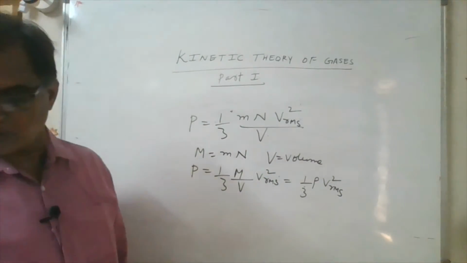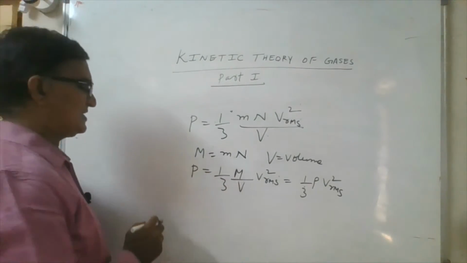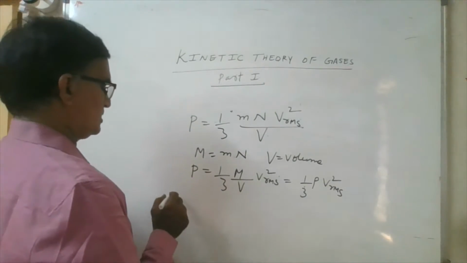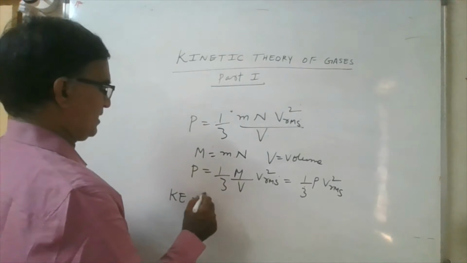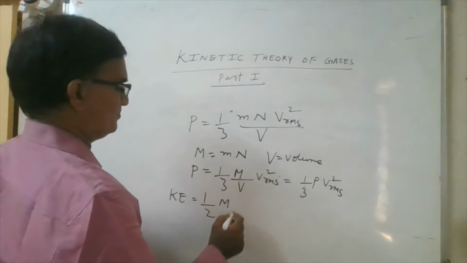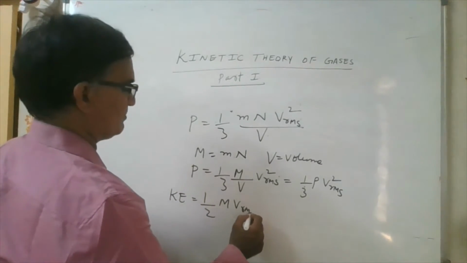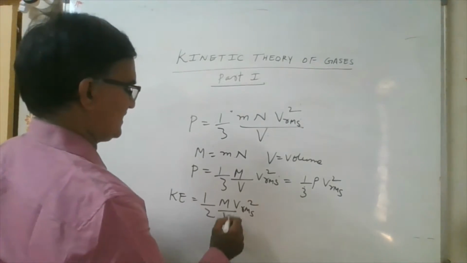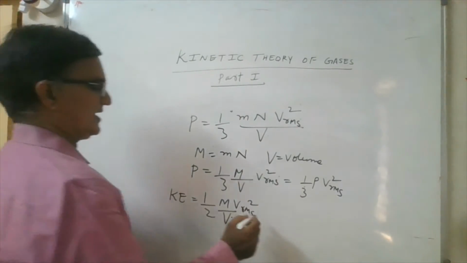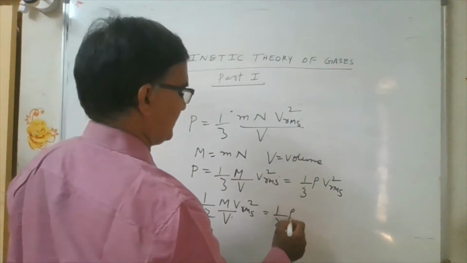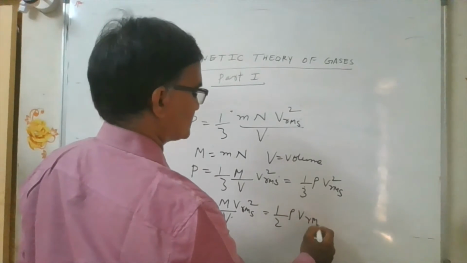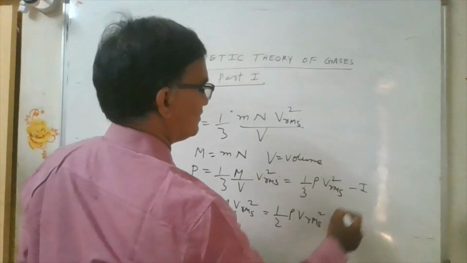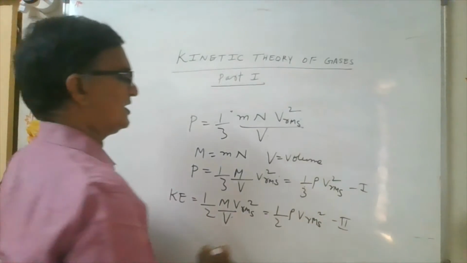Next, kinetic energy per unit volume is given by half m Vrms square, which you can write as half rho Vrms square. You equate 1 and 2. What are you going to get here?